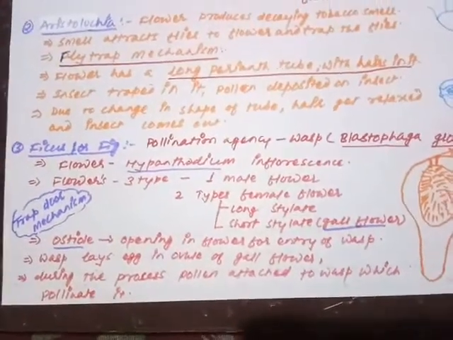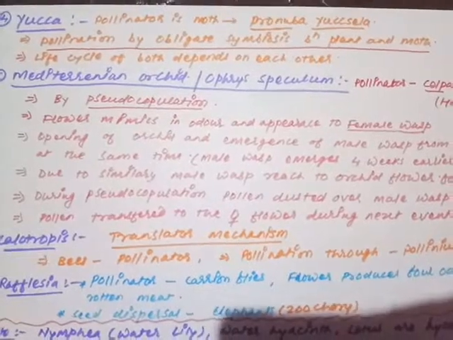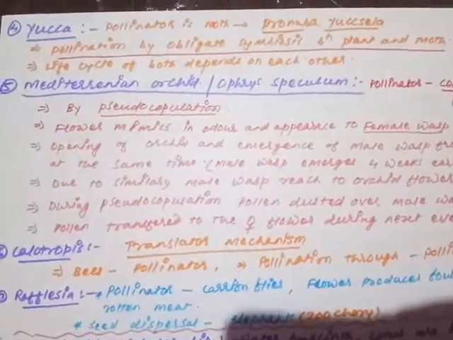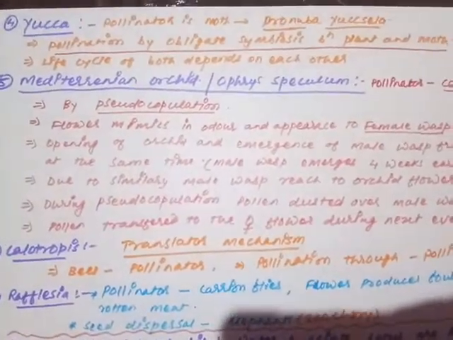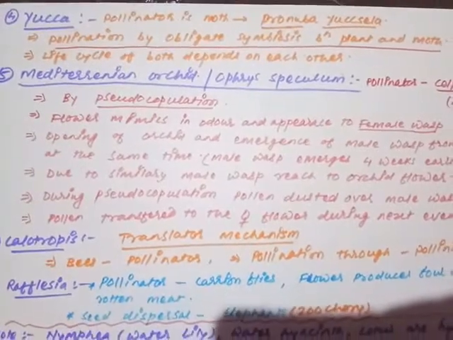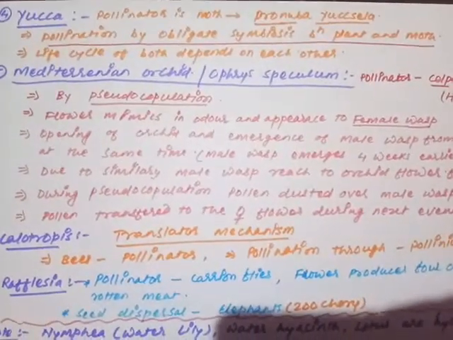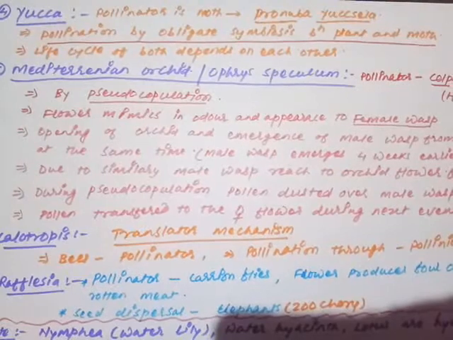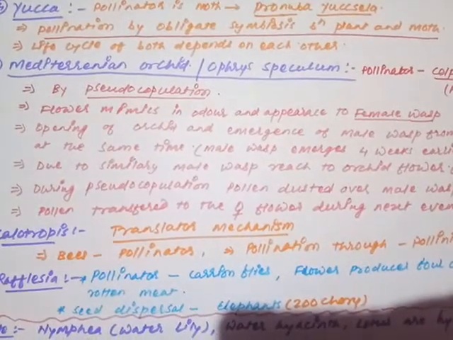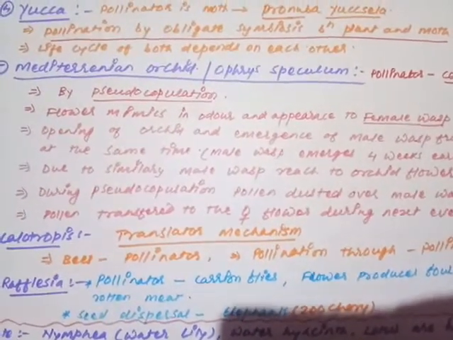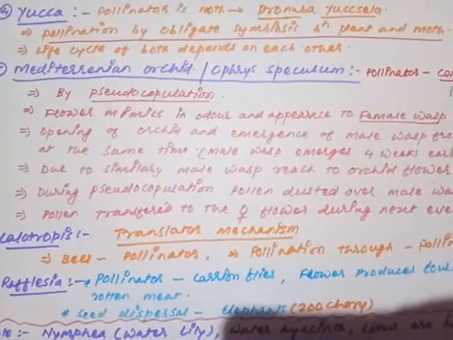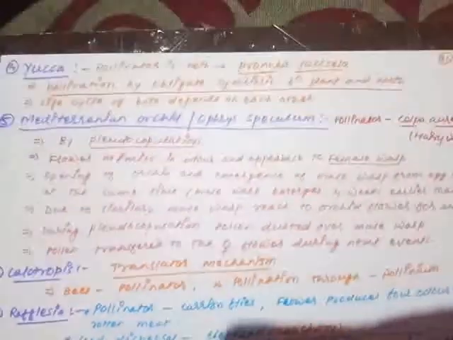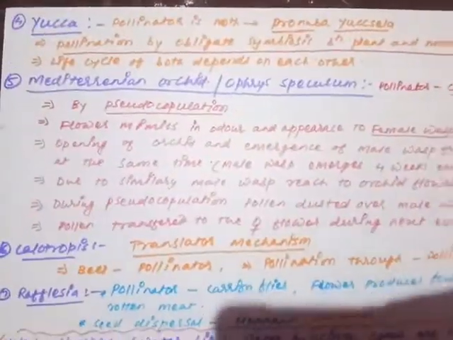So now moving on to the next case, the pollination in yucca. In yucca, the pollinating agency or pollinator is an insect, a moth, that is called Pronuba yuccasella. Yuccasella, it is the pollinating agency there in the yucca plant. So Pronuba yuccasella is a moth which is working for the process of pollination in the yucca.